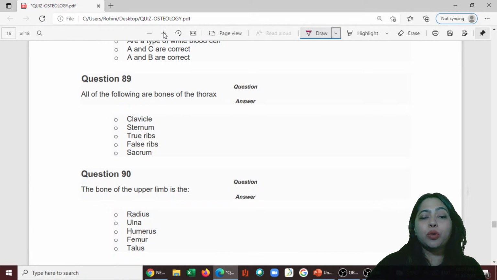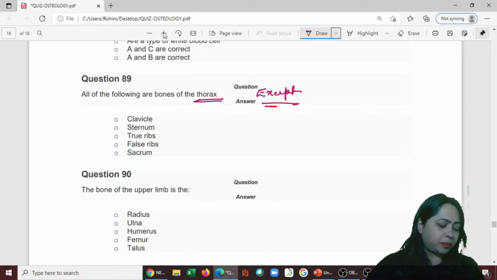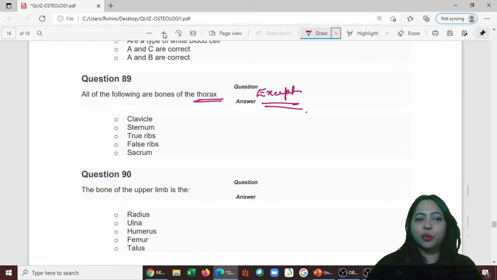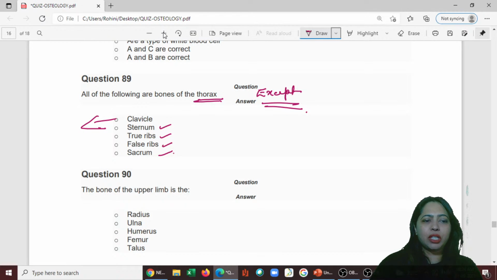All of the following are bones of the thorax. I think it is except which one? You have to add that word. So clavicle, sternum, false ribs, all these are the bones of the thorax except the clavicle, which is not a bone of the thoracic region. So 89A.